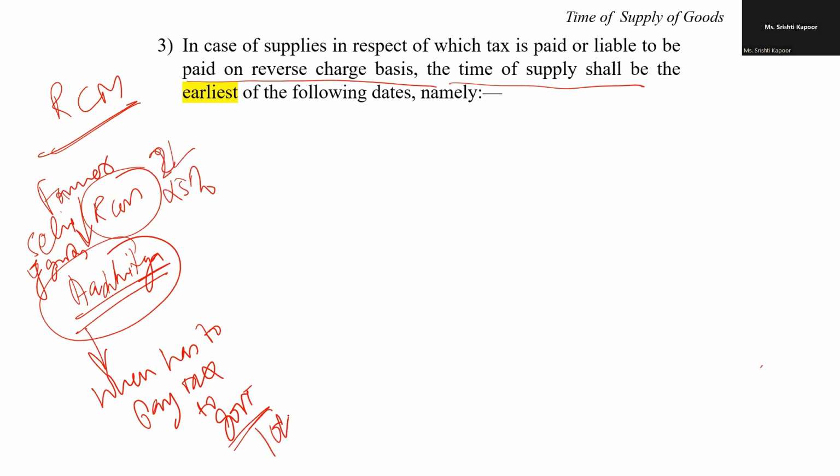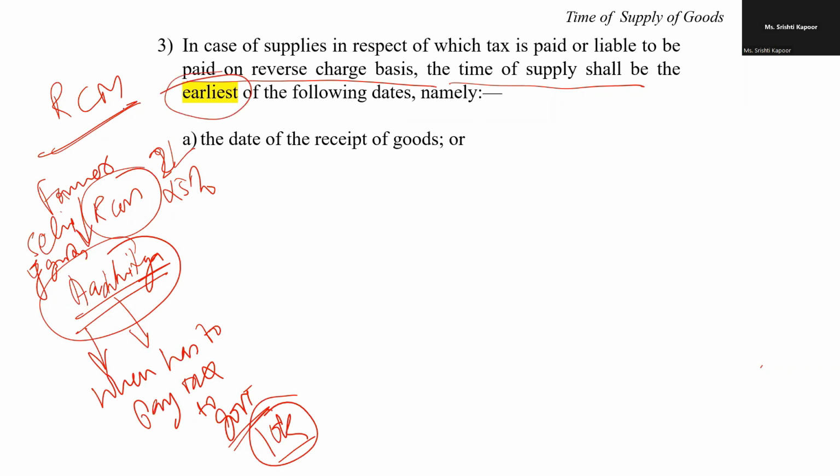So when this 10,000 rupees has to be paid to the government by the Artiya is the question. To answer this question, again, it will be the earliest of the following. You have to see the different events and see which event will fall first. And based on that, you have to pay the tax to the government exchequer.